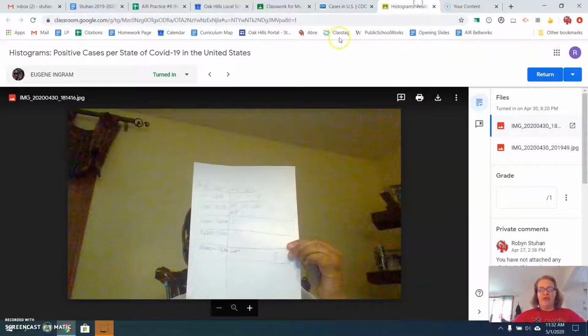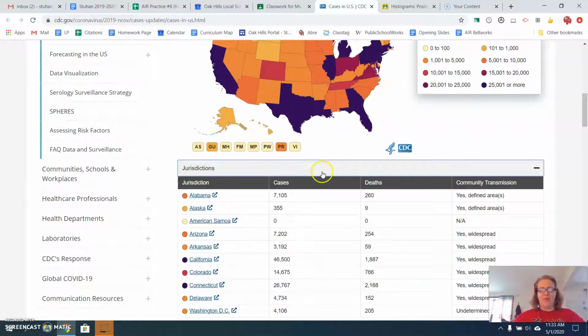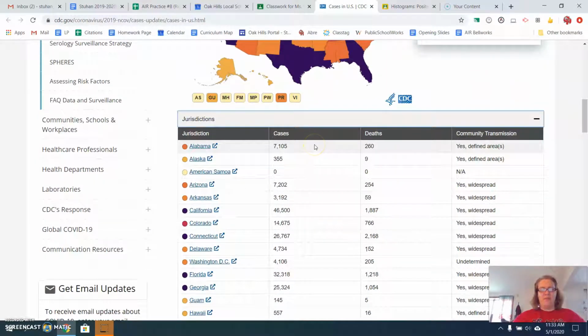So that's what you should have on your column right here, or your row right here, 22 tally marks. And then you need to go to the 5,000 to 10,000. Going back to the website, okay, Alabama is between 5 and 10,000. So that's 1 hash mark. Arizona, that's a hash mark, and so forth. I'm not going to go through all the states. You can do that on your own.